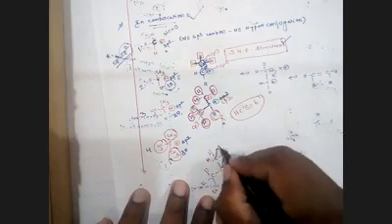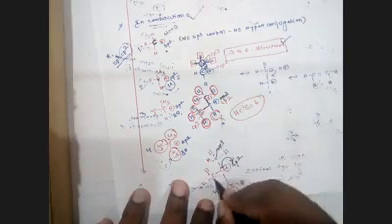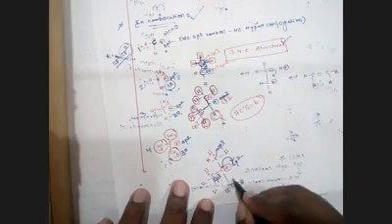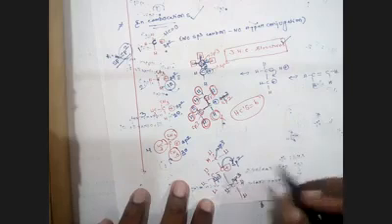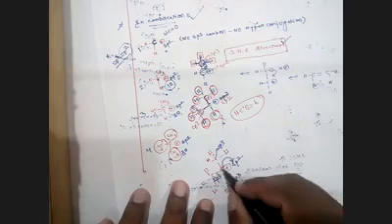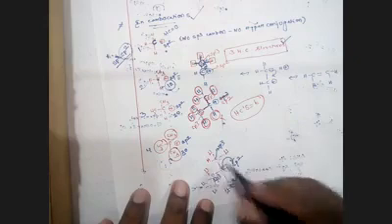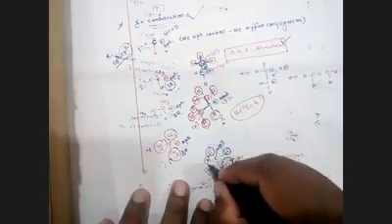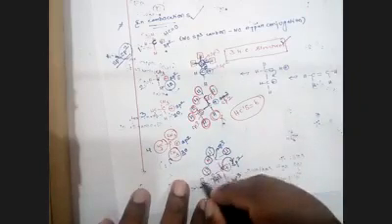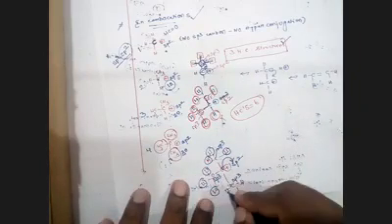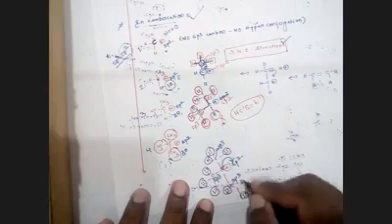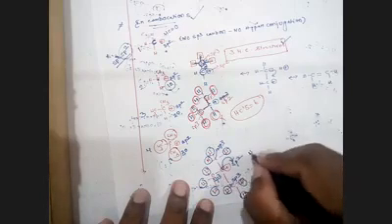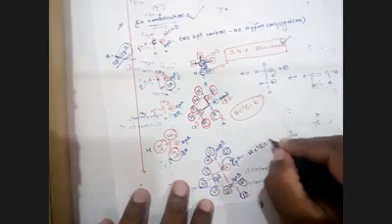Adjacent carbons are sp3. sp2, sp3. The sp3 carbons contain 1, 2, 3, 4, 5, 6, 7, 8, 9. How many hyperconjugate structures are there? 9.